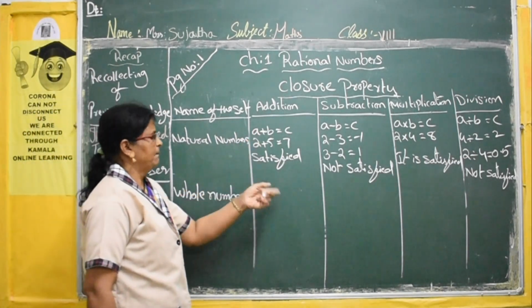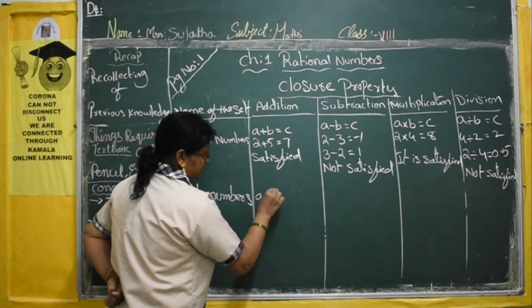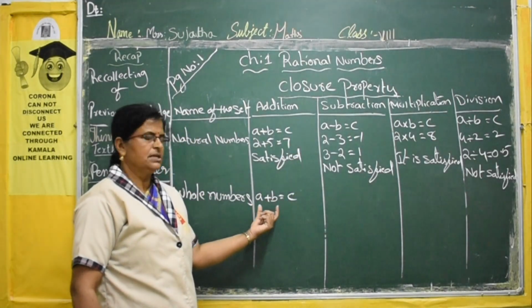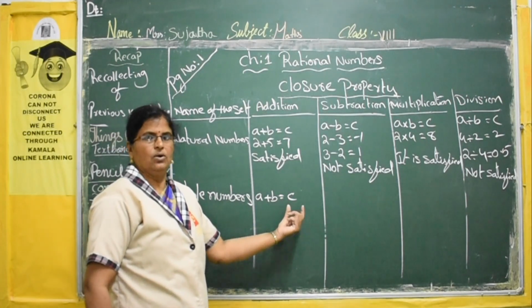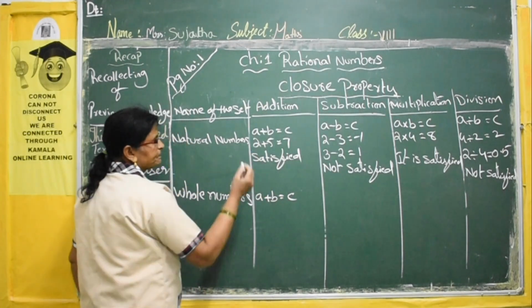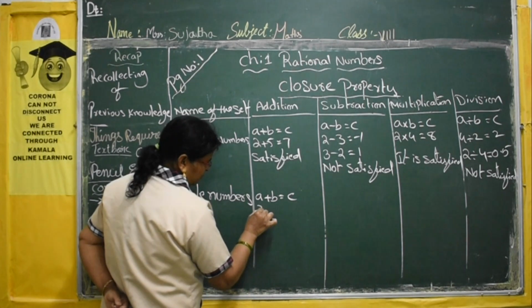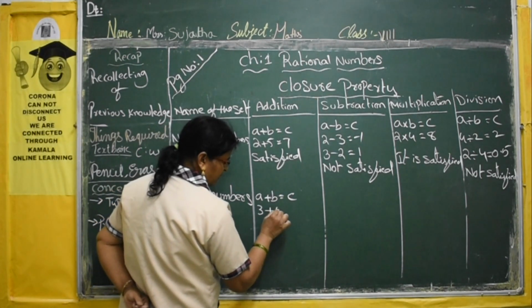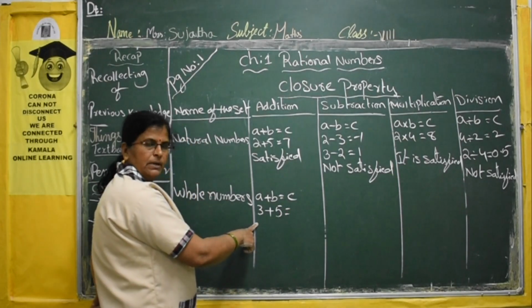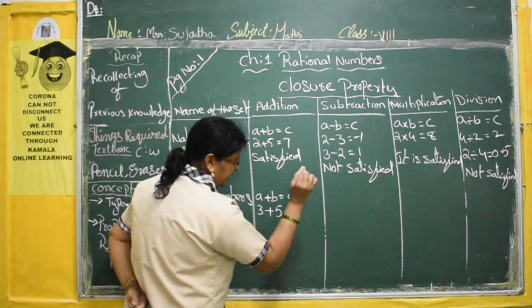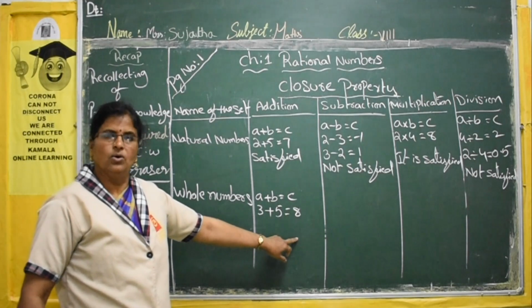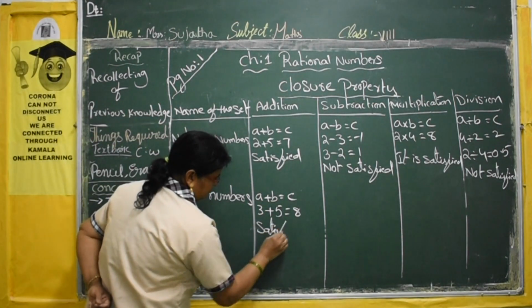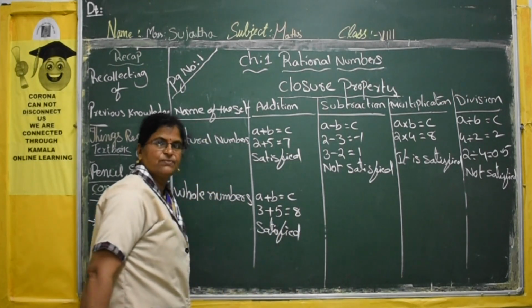Okay. Now apply this. A plus B is equal to C. Add any two whole numbers. The sum becomes a whole number. Now see, take any two whole numbers, 3 plus 5. 3 is a whole number, 5 is a whole number. Again, the sum is also a whole number. That's why it is satisfied.